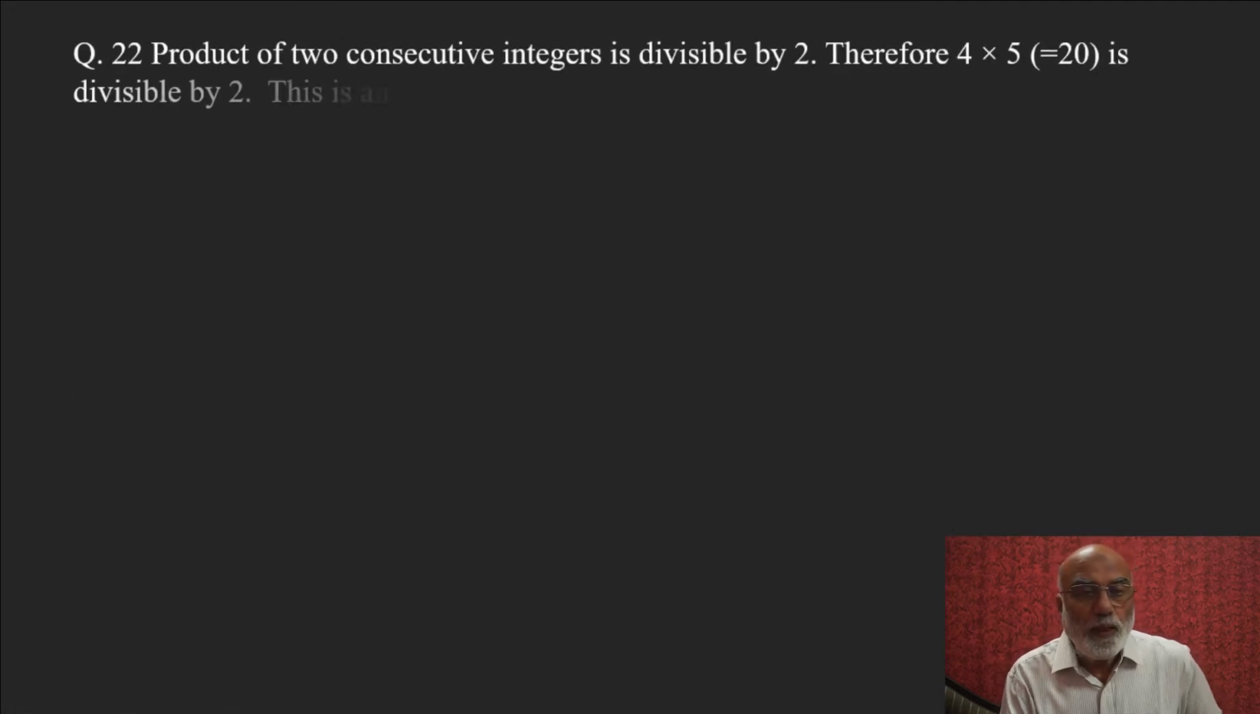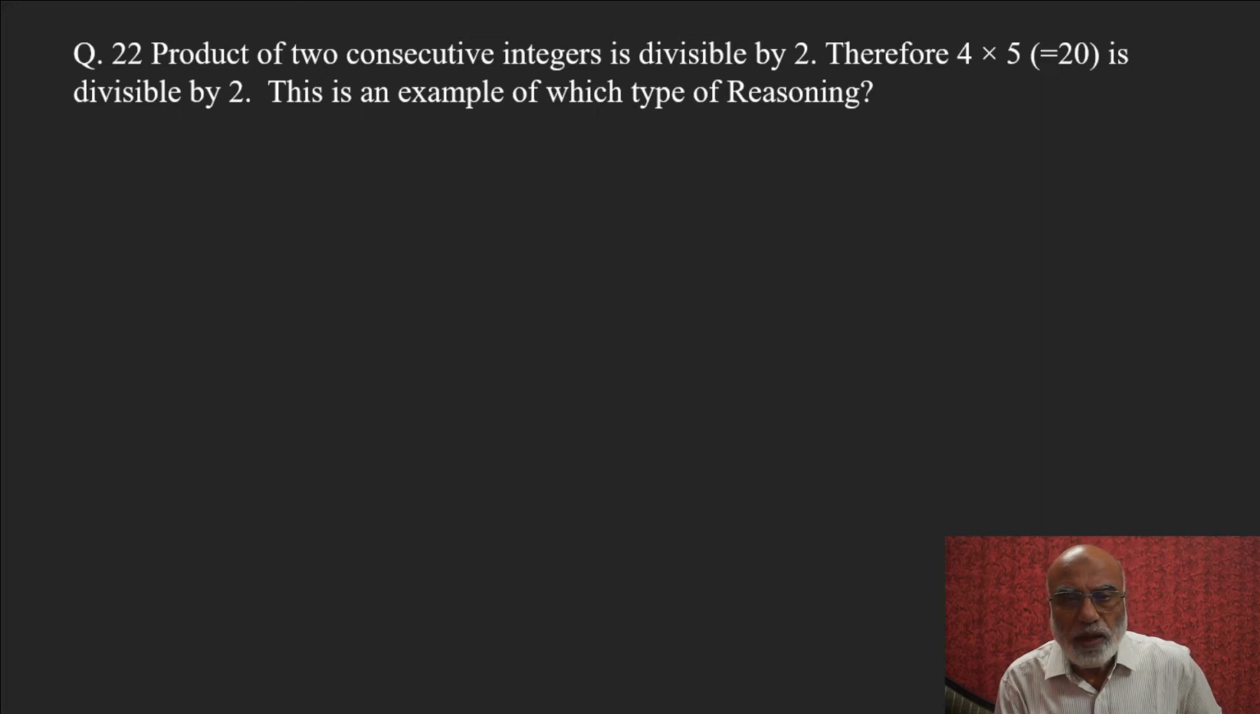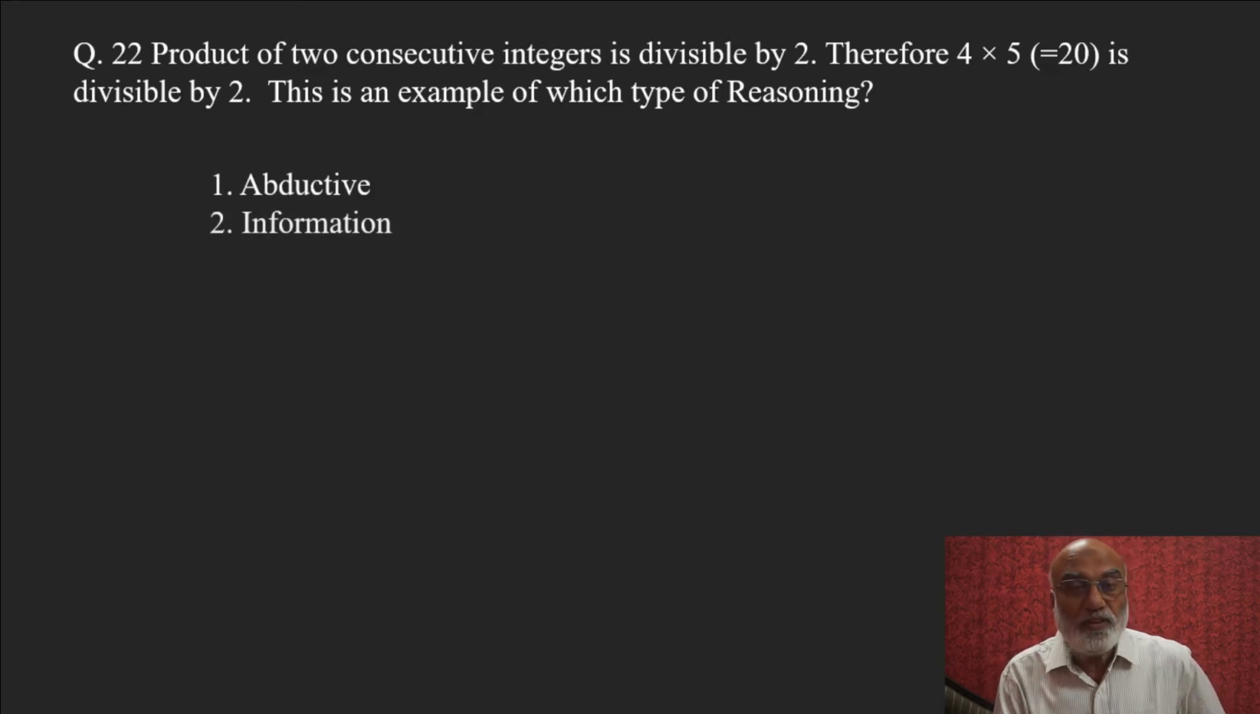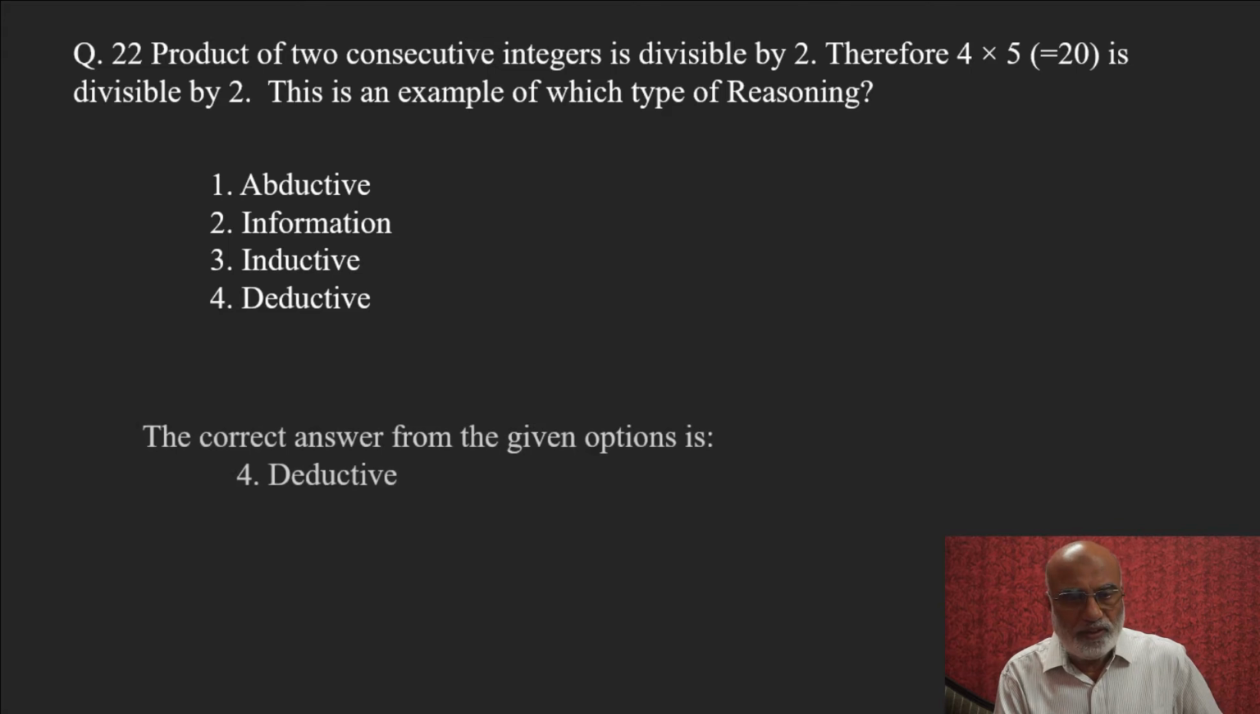Question number 22. Product of two consecutive integers is divisible by 2. Therefore, 4 by 5 is equal to 20 is divisible by 2. This is an example of which type of reasoning? Whether it is abductive reasoning, informative reasoning, inductive reasoning or deductive reasoning. And obviously the answer is deductive because we are deducing from the first fact.